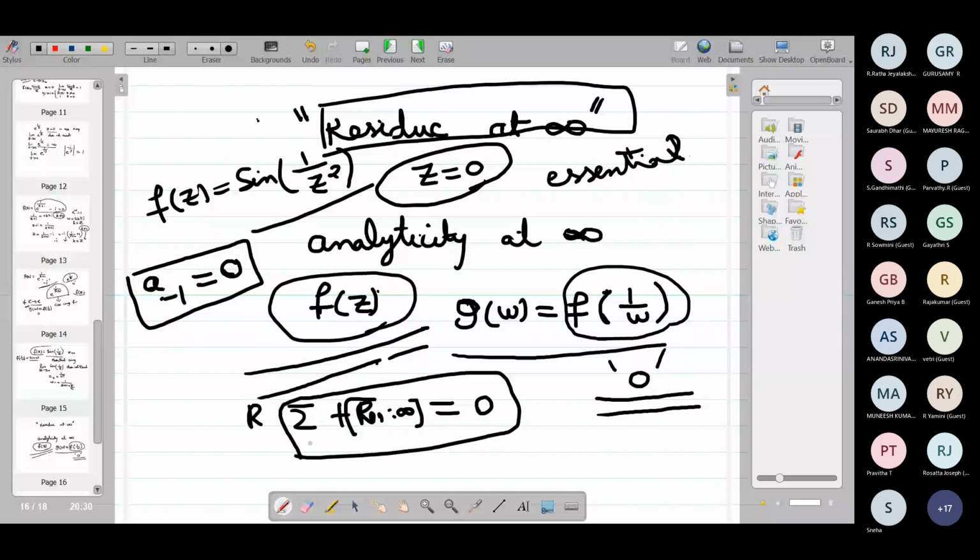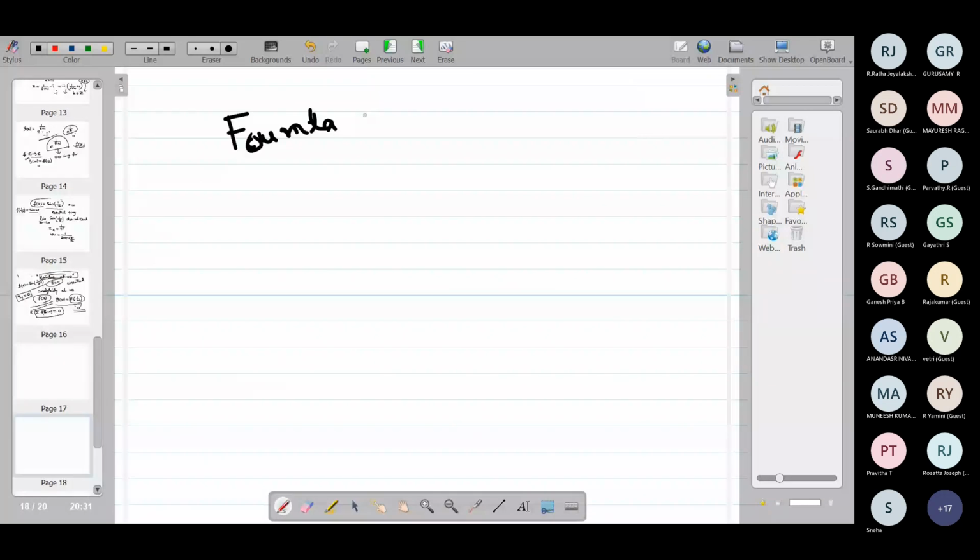You can refer to any books. For example, you can refer to my senior's book, Foundations of Complex Analysis by Dr. S. Ponnusamy.